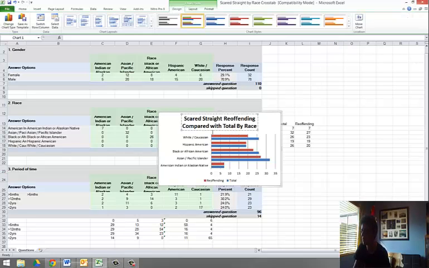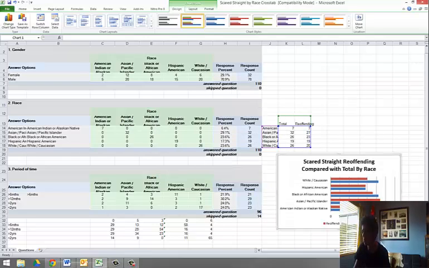But voila, I've now created myself a graph that actually shows me what's going on very strongly between Scared Straight, but is using also the raw numbers, which makes it a little bit safer to report in a way, especially for this one here, because I can actually say there were only 7, so it's not like 100%. So that's how you do a 2-tiered graph. I'm quite pleased with that myself. I might put that on my bedroom wall to look at tonight.